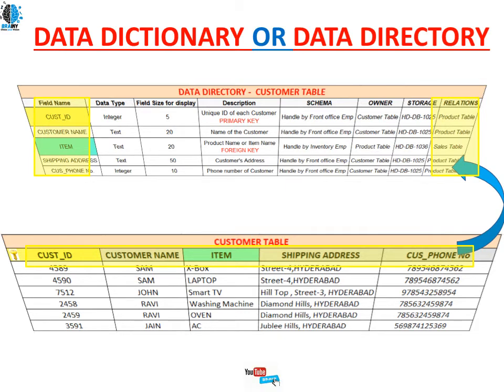So this is all about our data dictionary, how the data dictionary looks in our database. First is the customer table, and beside the customer table we will have a data dictionary. Every table in the database will have a data dictionary. Without that, no table exists in the database.